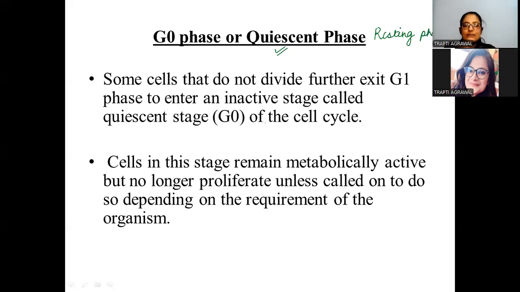Why? Let's understand. There are some cells, students, which are not dividing, right? These are not exiting the G1 phase, and these are entering into an inactive stage, into a resting phase. When the cell is resting, that stage is called the quiescent stage. Although the cell is metabolically active, it does not proliferate. It is not proliferating further. That's why it is stuck, or you can say it is in a quiescent phase. So that is about the G naught phase that we see in heart cells and a lot of other cells, right? So that is about the G naught phase, or the quiescent phase.